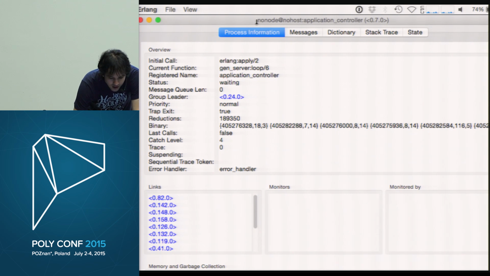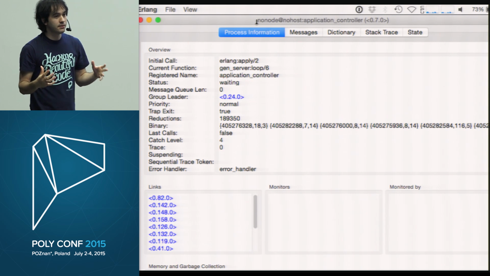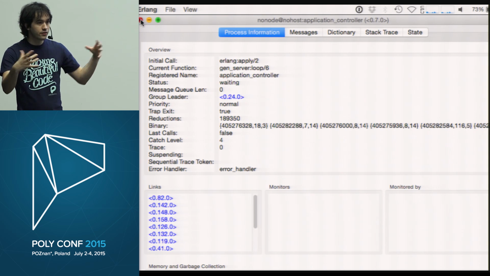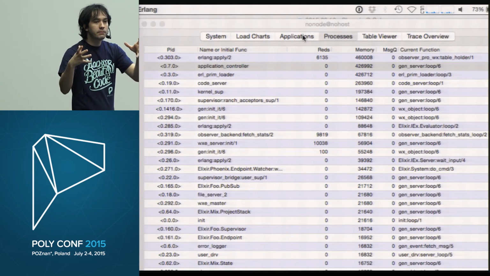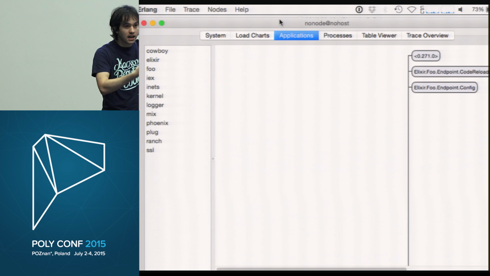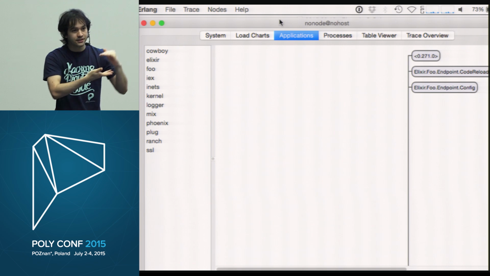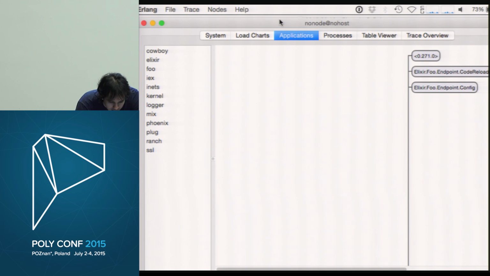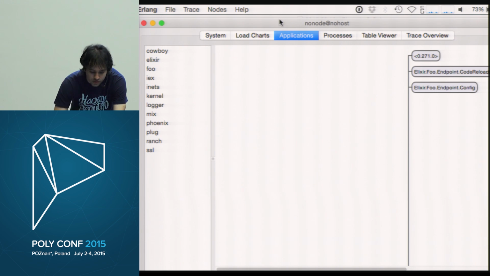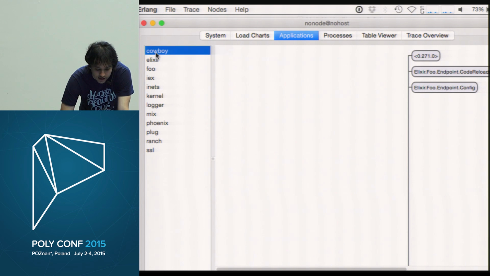Not only that, if we go to the Applications tab, we can see all the applications. So remember, as I said, when you run your Phoenix project, you don't have a single application. You have a bunch of applications that are started and stopped as a unit and running side by side. And we can see all of them here. So Elixir itself is an application. So here's Elixir's supervision tree. It's actually quite simple. There's not a lot happening here.